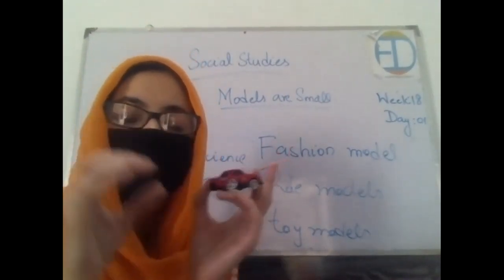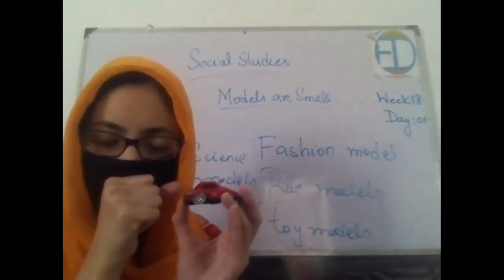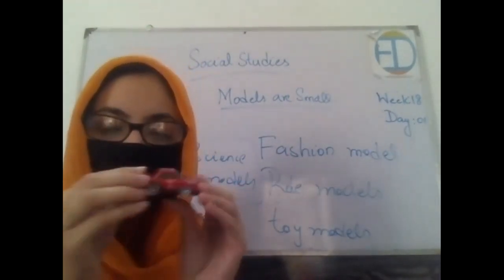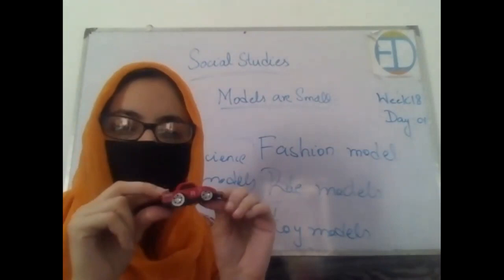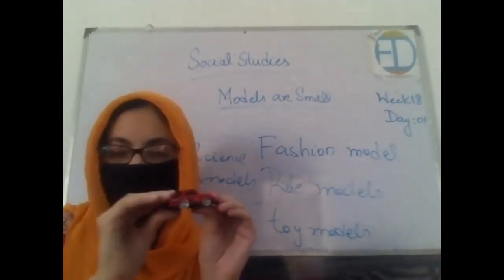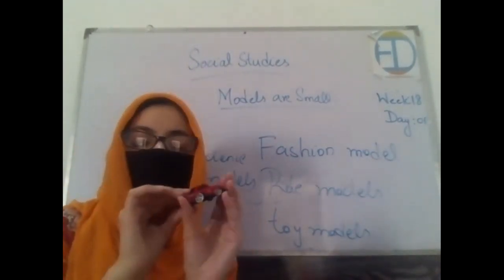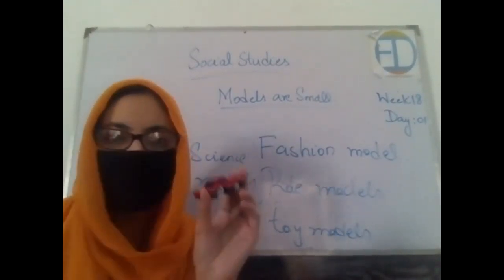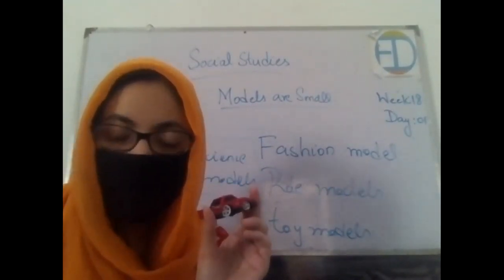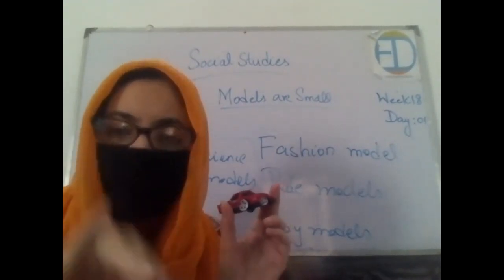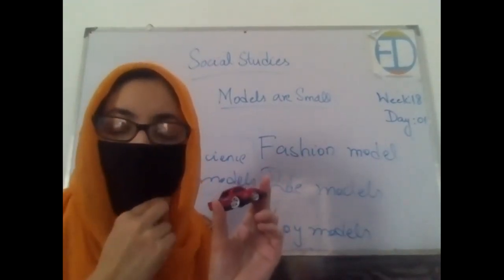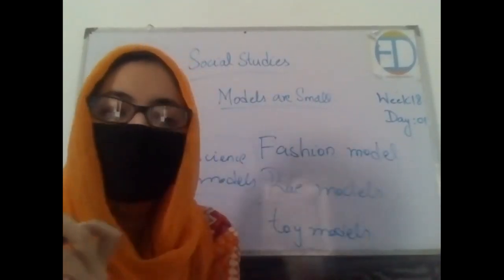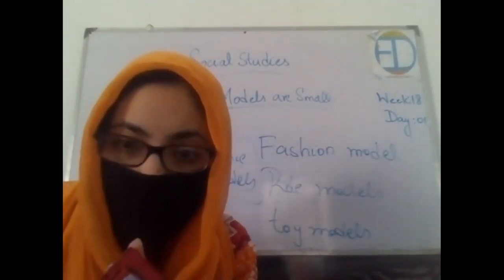When the children play with these things, they come to know about particular things. Let's say there is this small child who plays with this car, right? Now when he goes outside and sees cars on the road, he can easily identify, oh, this is a car. Now he has not seen that car before in real life, but he has seen the model of it. So through the model he can identify the real thing as well.